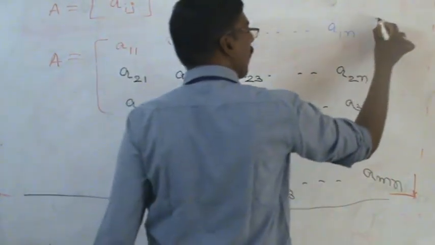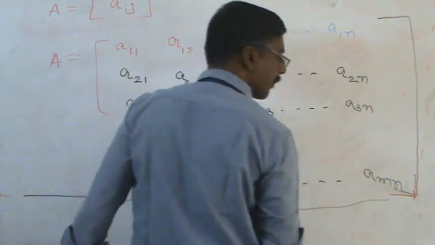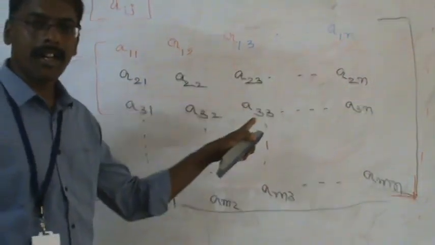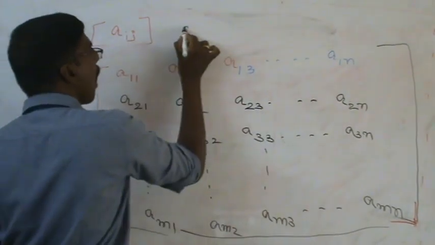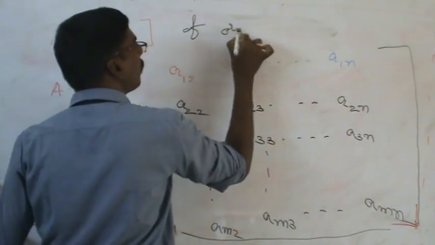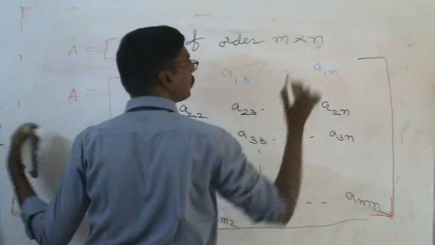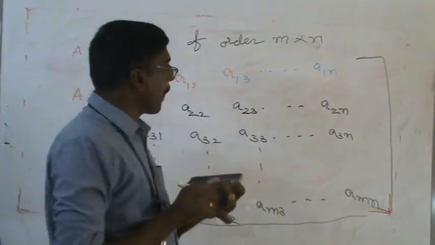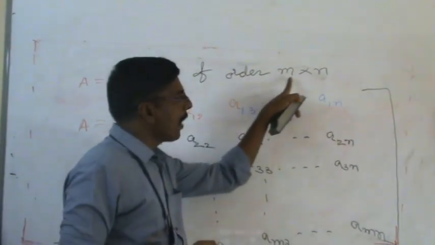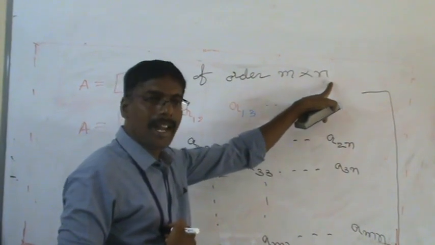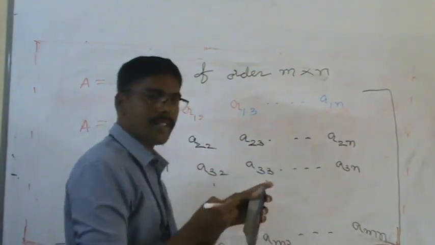So this is a general representation of a matrix of order m by n, where the number of rows is m and the number of columns is n. This is called a general representation.